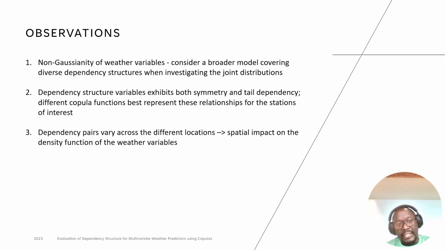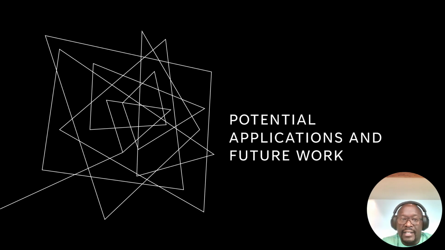The other thing we noticed is that the dependency structure in these pairs exhibits both symmetric and tail dependencies, with different copulas being the representatives of these different relationships for the different stations of interest. And the last observation we made is that the dependency pairs across different locations vary, and therefore this points to the existence of a spatial impact on the density function for different weather variables.